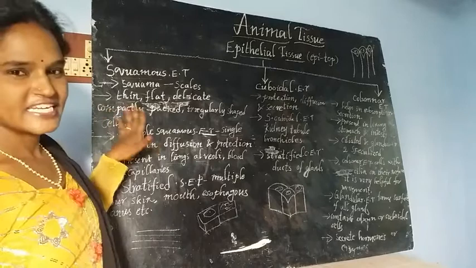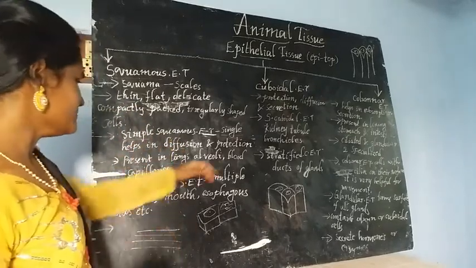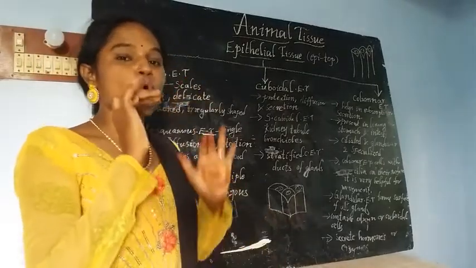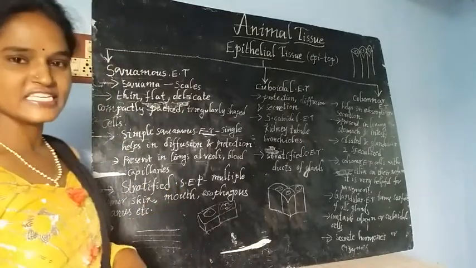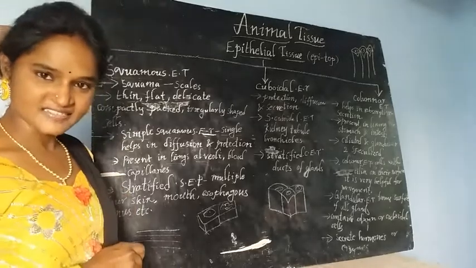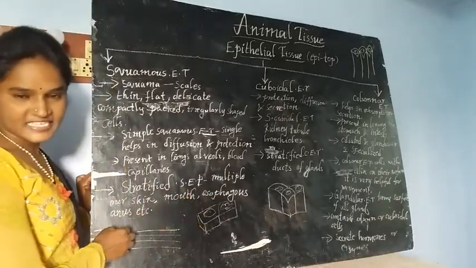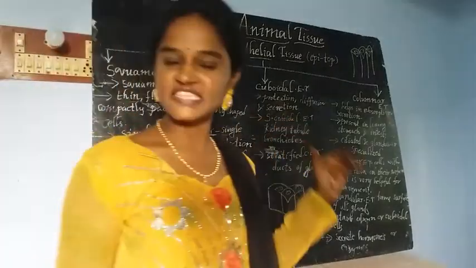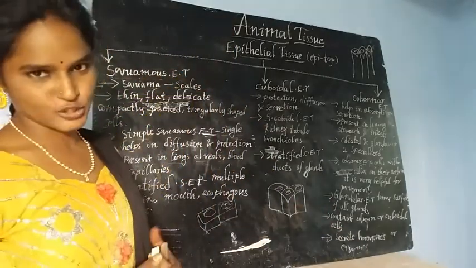Here, simple squamous tissue is present in the lung alveoli. At the same time, it is present in the blood capillaries, as the two are involved in diffusion. Next, stratified squamous epithelial tissue is present in the esophagus, our mouth lining, and at the same time the anus is also made up of stratified squamous epithelial tissue. This is about squamous epithelial tissue.